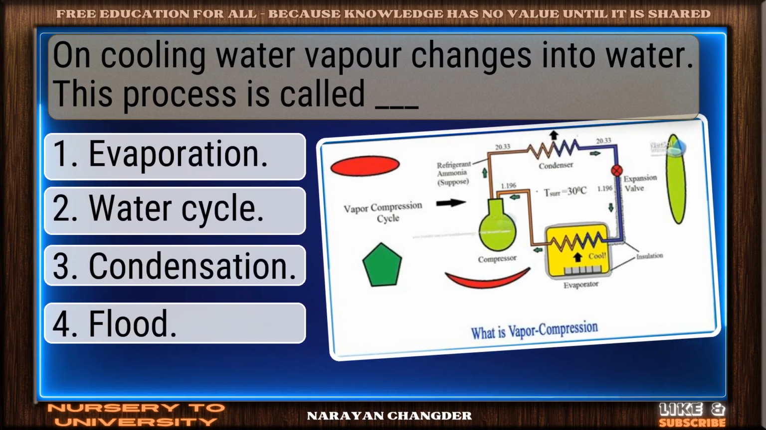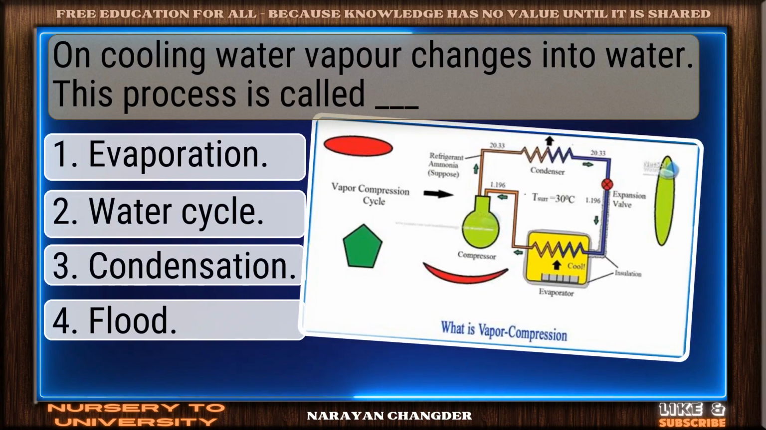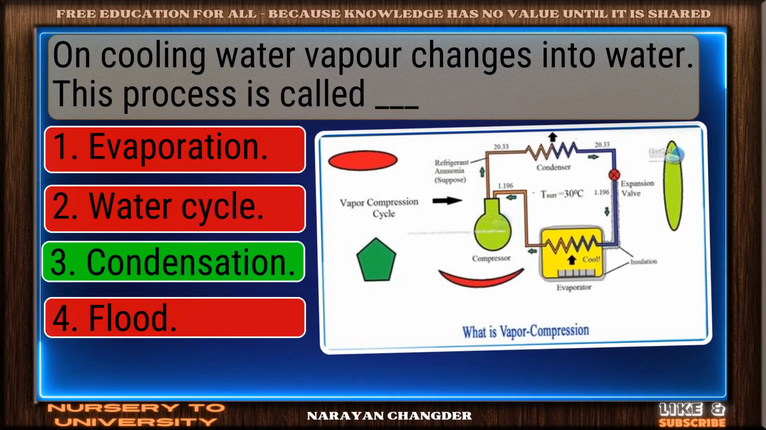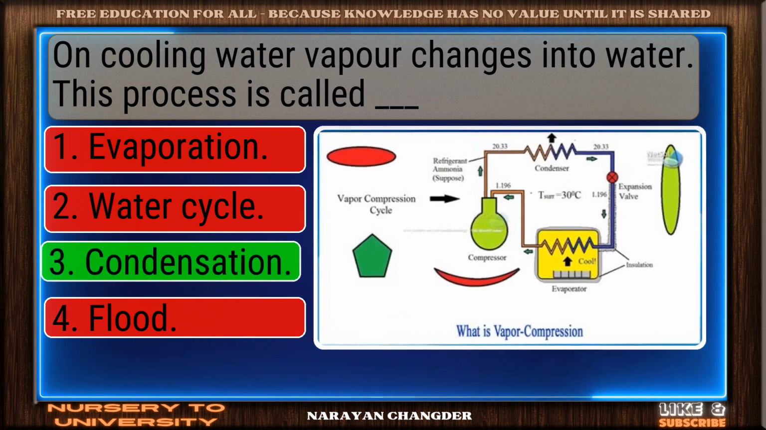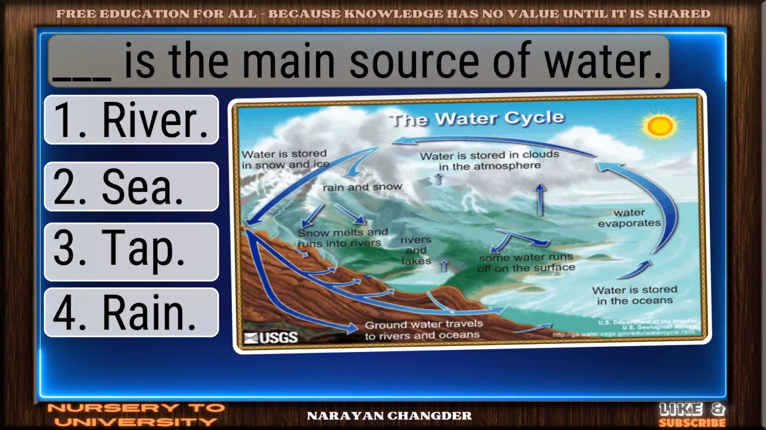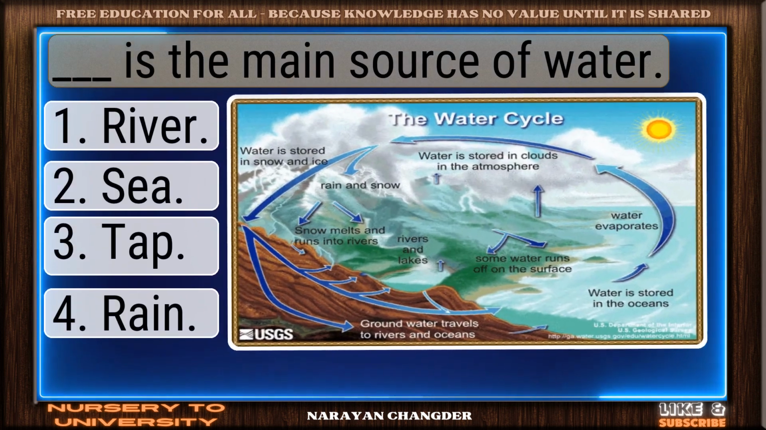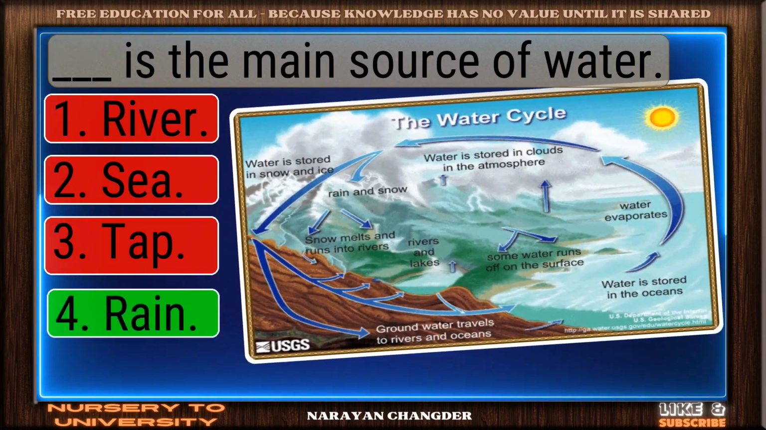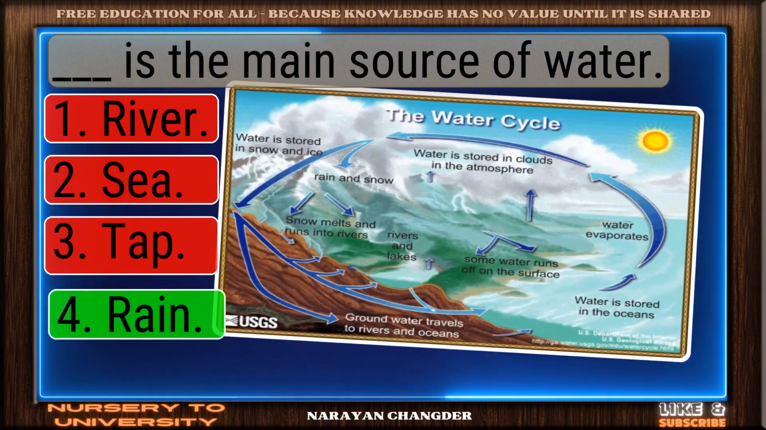On cooling, water vapor changes into water. This process is called dash. On track. Condensation is the correct answer. Dash is the main source of water. You're right. Rain is the correct answer.